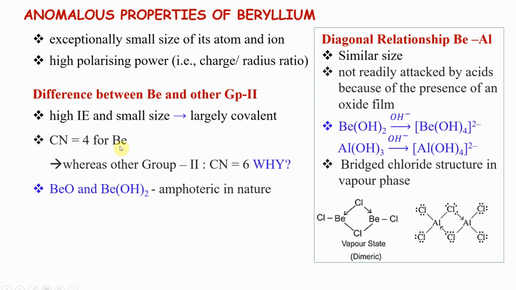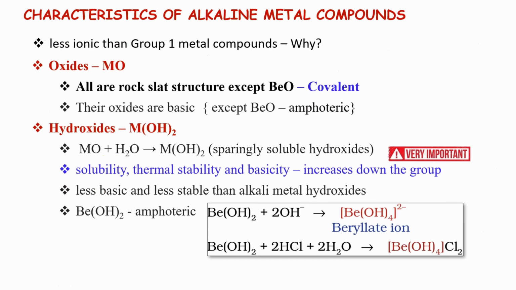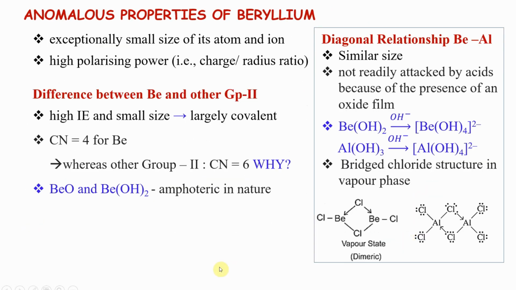Where did we see that? Beryllium, if we see quickly, I'll go back right here. Beryllium hydroxide is amphoteric, it can form beryllate ion. Coordination number is 4. Whereas the other group coordination number is 6.